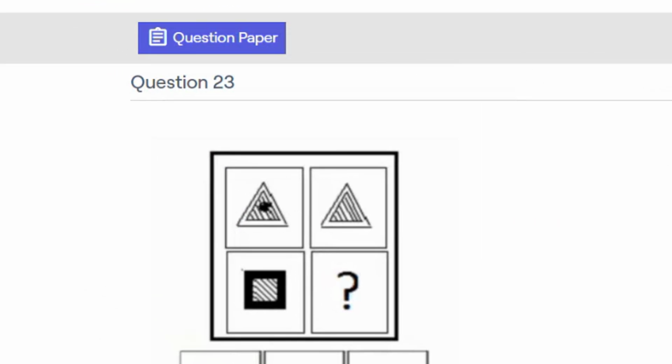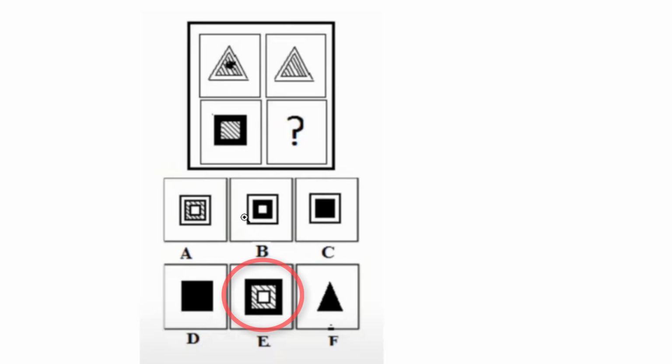Another weird question. The top left pic has an outer triangle and an inner triangle and a dark patch. On the right side, everything remains the same except that the patch is removed. Now in the second row, you have an outer square and an inner square. Apply the same logic. On the right side, everything remains the same except that a patch is removed. So it could be option E, where a rectangular patch was removed from the original picture.